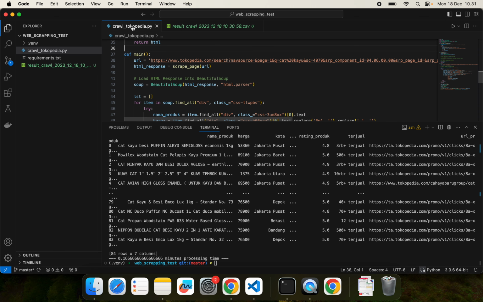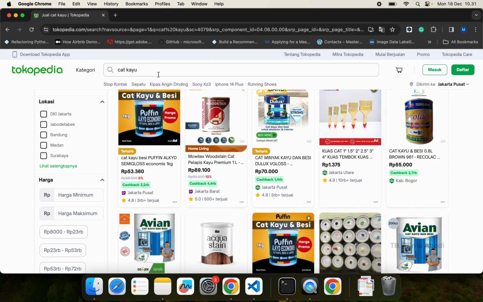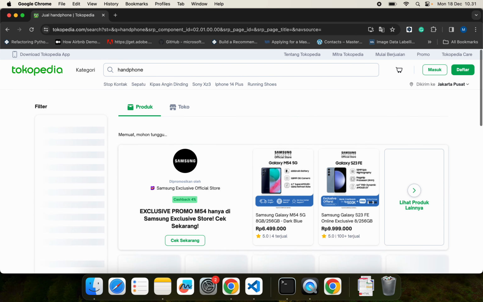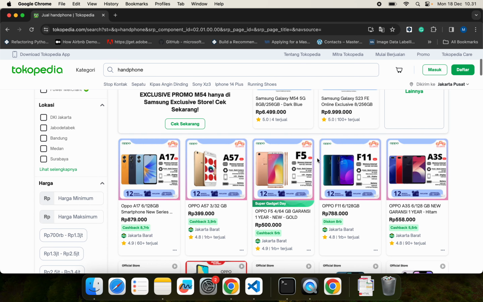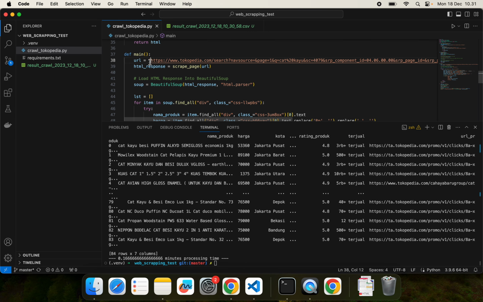If we want another data, another URL, let's say I want to get handphone, it's like this. Just copy the URL and paste it right here.